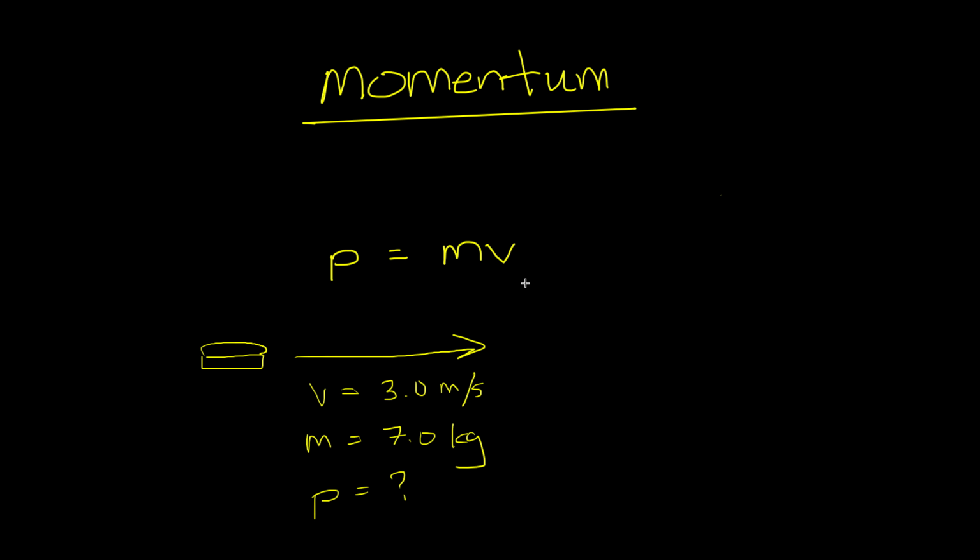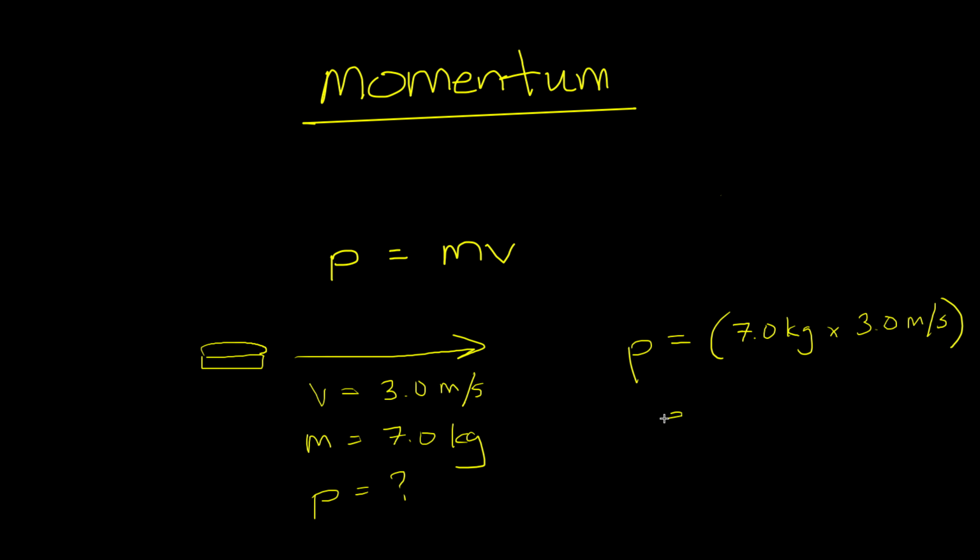And so we can just simply use this equation here, where momentum equals mass times velocity. So we're just going to go ahead and plug in our values. So momentum equals the object's mass, which is 7.0 kilograms, times its velocity, which is 3.0 meters per second.